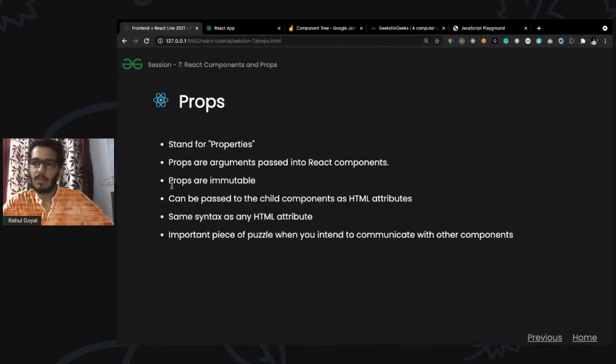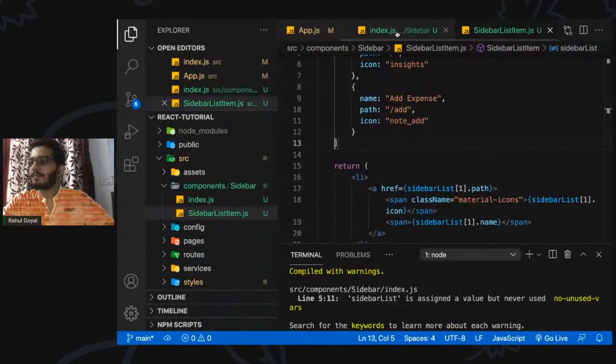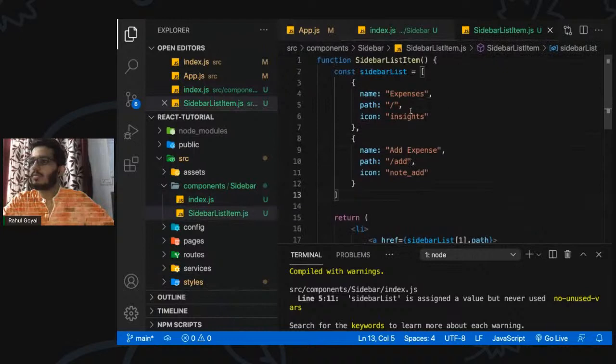So props are immutable. By immutable, we mean if we are passing data from parent to child, the child should not modify that data. Props can be passed to child components like HTML attributes. We are going to look into that, and it has the same syntax. Okay, so let's say, we can do one thing.